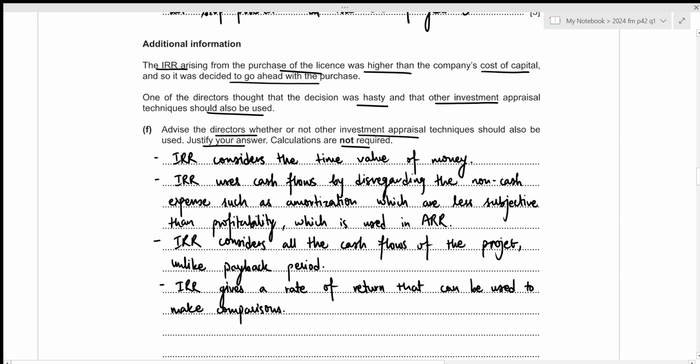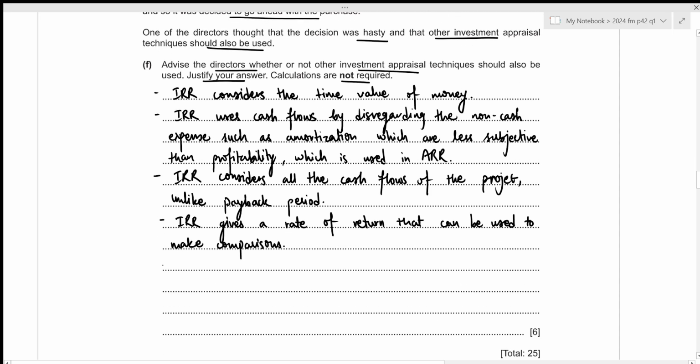The next thing we can write is that in this case, the decision was made by comparing our internal rate of return to the company's cost of capital, which is valid in cases where no other projects are being compared. If there were several projects and the company had to decide to go ahead with only one project, in such cases, the internal rate of return of different projects would be compared along with a comparison with the company's cost of capital. You can write that down as well.